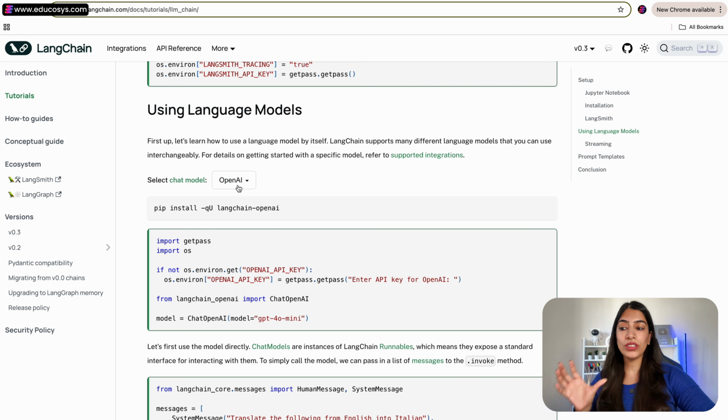So to be able to use OpenAI, we have to set up an OpenAI API key. So this is the very first step in order to get started. We have to set up the OpenAI API key, and then we'll move ahead and understand how we can get started. So let's do this first.